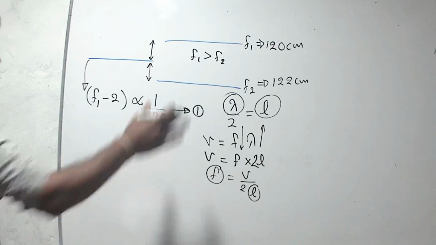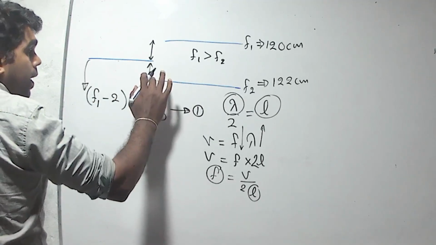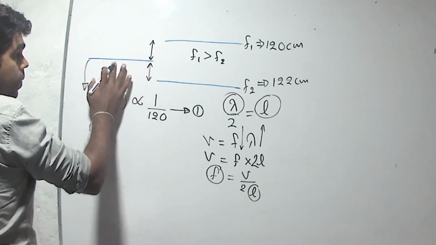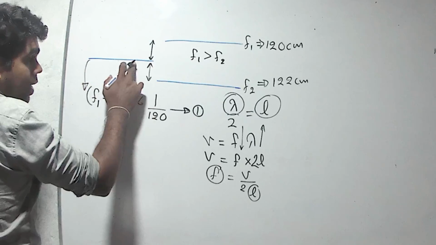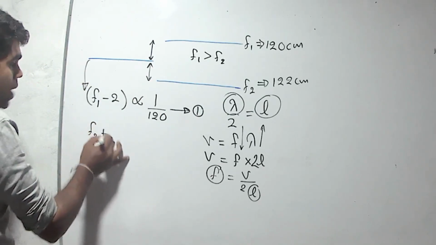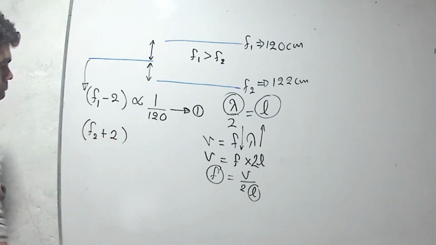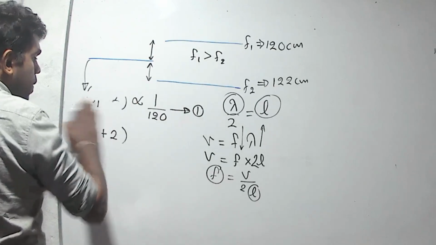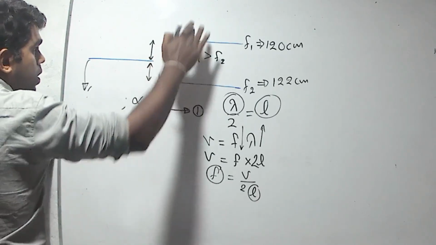Then for the second situation, we can get again the difference is 2 Hertz, but now the frequency of this wire is greater than this one. Then we can get F2 plus 2 is the frequency of this one. So I have considered the length of this wire. Therefore, we have to get the relationship for this frequency.